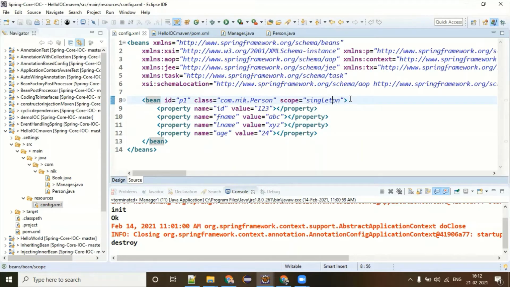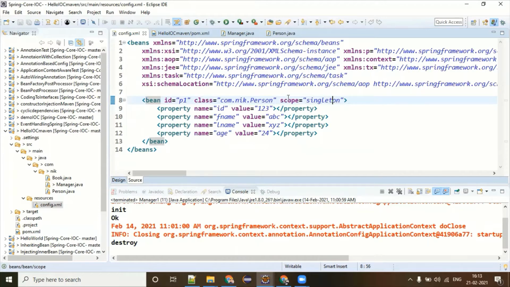It is a part of Spring IOC, and I keep on telling you this course is especially for Spring Boot and microservices. But I'm just giving you a brush up on how Spring IOC is, how Spring MVC is. Then only will you understand Spring Boot in a better way.